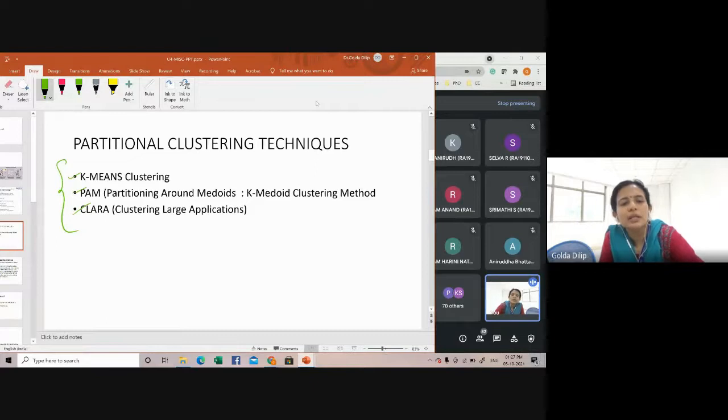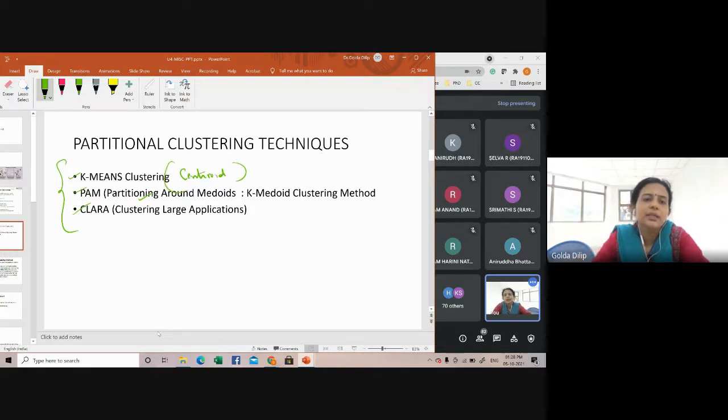In the k-means clustering technique, each cluster will be represented by the average value of the various data points being considered in the cluster. Whereas in the k-medoid clustering technique, which is also partitioning around the medoids, each cluster is represented by one of the objects located near the center of the cluster. The first one is all about the mean. It's also called a centroid technique, your k-means clustering.